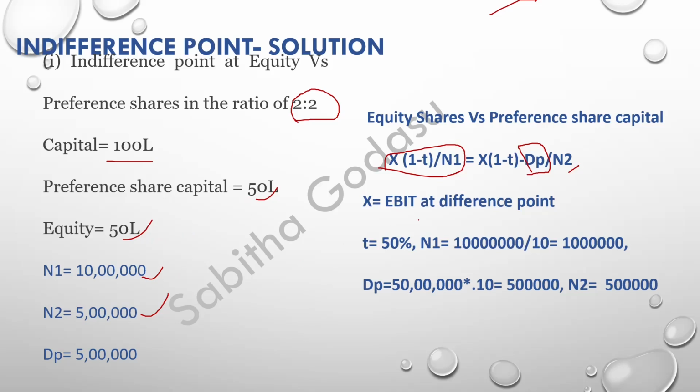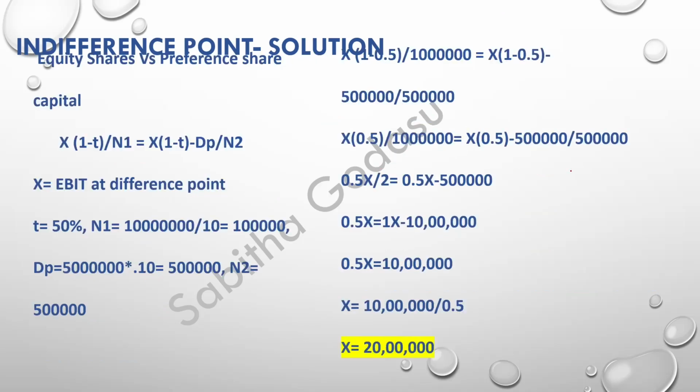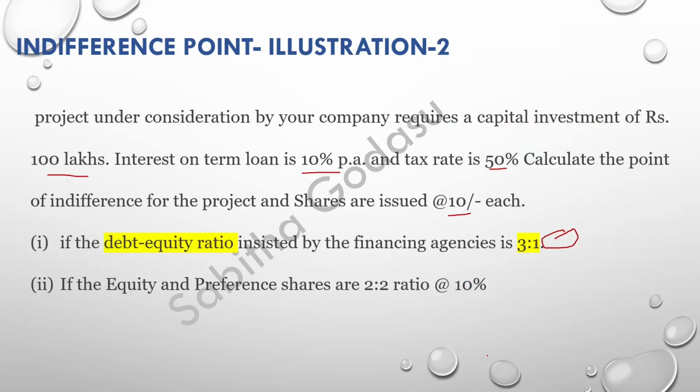Now you are substituting all these values in this. You need to take the tax, the tax is 50%, N1 is your 10 lakhs, and DP is your 5 lakhs, and N2 is 5 lakhs. Substitute all these, then you are going to get your EBIT as 20 lakhs. Means there are two alternatives given.